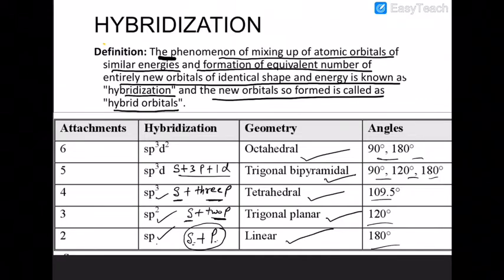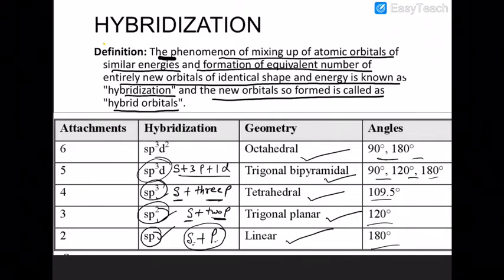What is sp hybridization? Intermixing of 1s and 1p orbital. What is sp2? Intermixing of 1s and 2p orbitals. sp3 is intermixing of 1s and 3p orbitals. What is sp3d? It is the intermixing of 1s, 3p orbitals and 1d orbital. What is sp3d2?